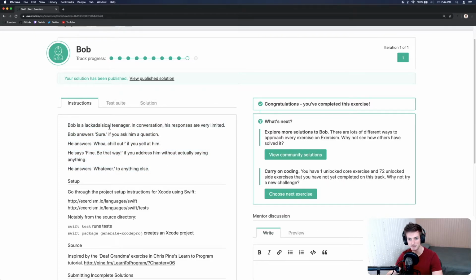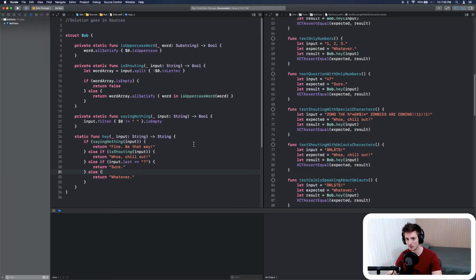So Bob is a lackadaisical teenager. In conversation, his responses are very limited. Bob answers "Sure." if you ask him a question. He answers "Whoa, chill out!" if you yell at him. He says "Fine. Be that way!" if you address him without actually saying anything. And he answers "Whatever." to anything else. Let me go back to the code.